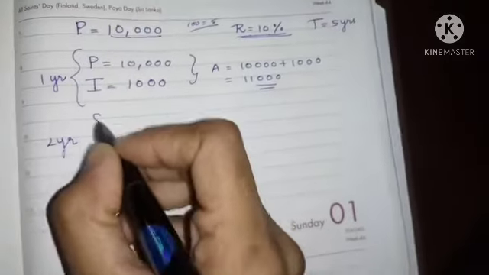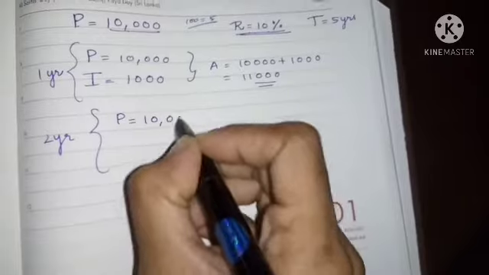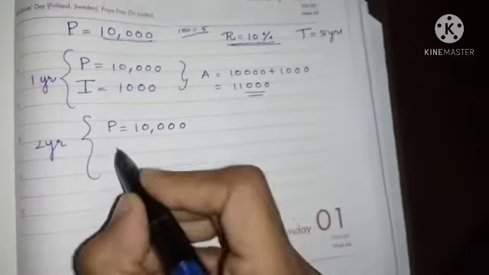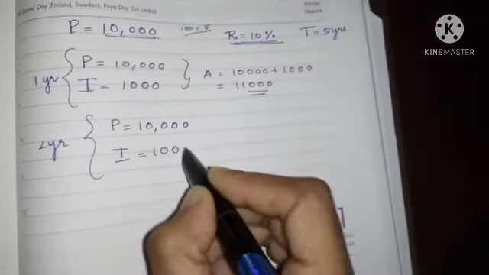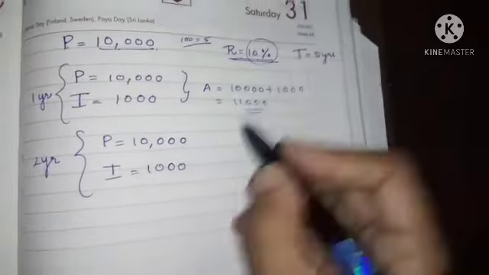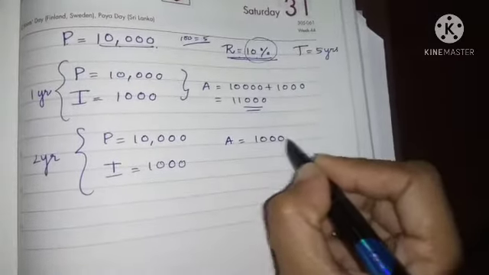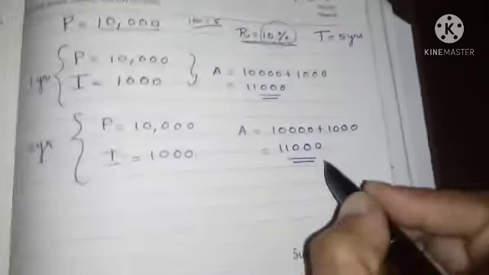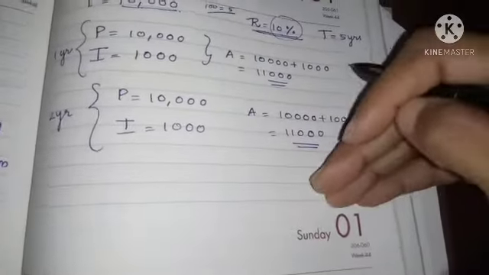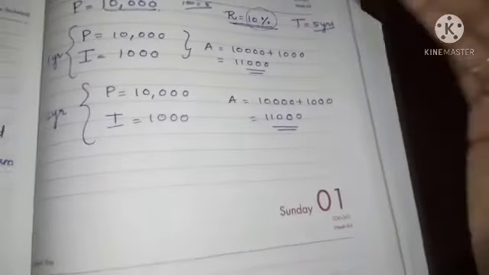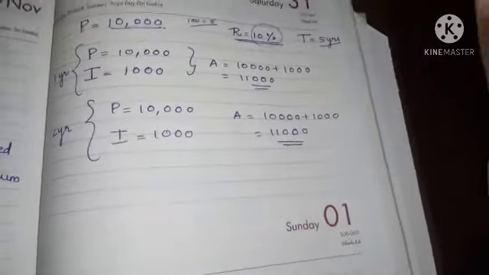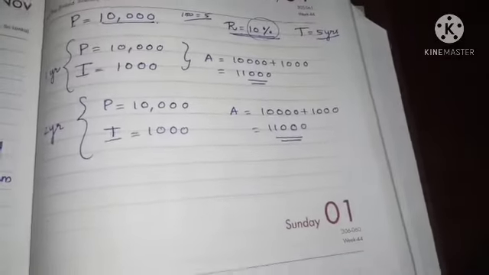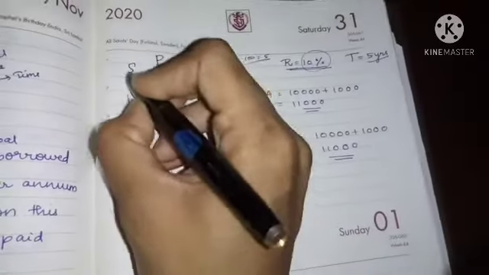In the second year, again you will take the principal as the same amount which you got from the bank. The interest is the same, 1,000 rupees, because it is 10% only. So the amount will be 10,000 plus 1,000, which is 11,000. So the second year also you will pay 11,000. Likewise the third year also 11,000, the fourth year also 11,000, the fifth year also 11,000. So at the end of 5 years you will settle all the money to that bank. But this is simple interest.